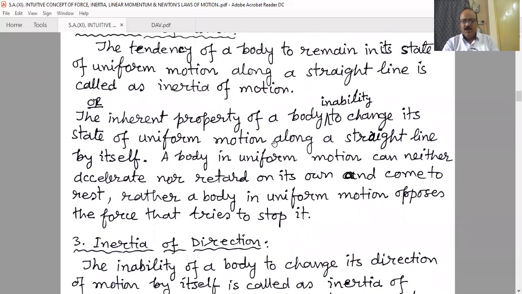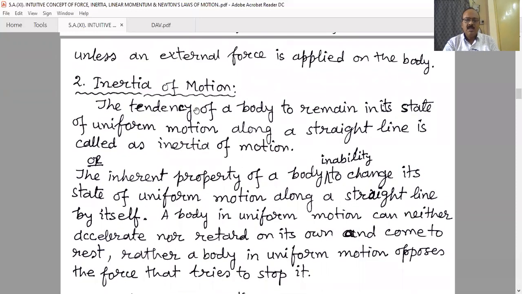That means for an object which is in motion, there is an inability property: that object cannot change its state of motion. That means it cannot come to rest by itself. This inability property is known as the inertia of motion.